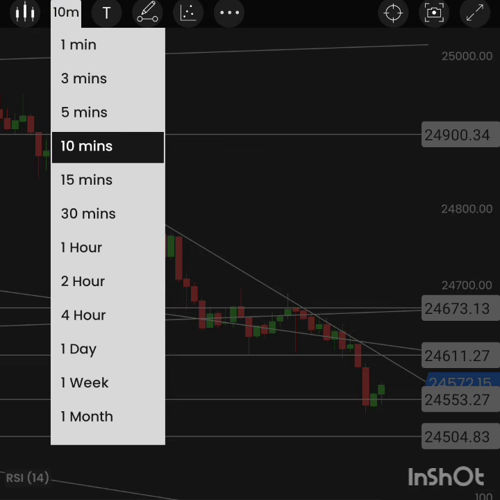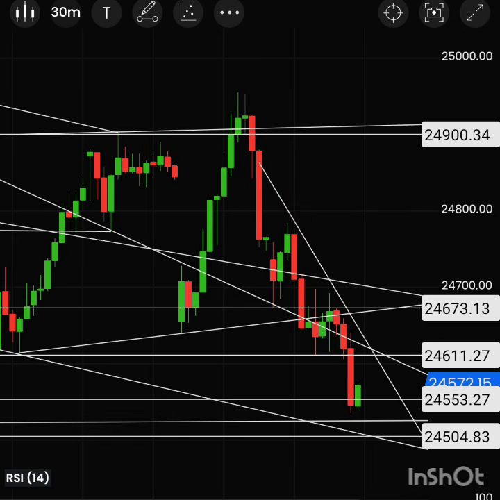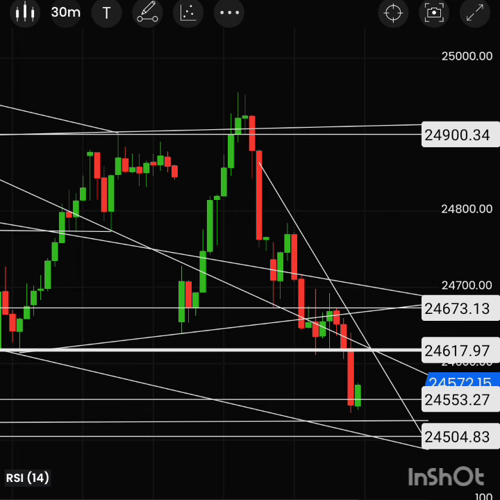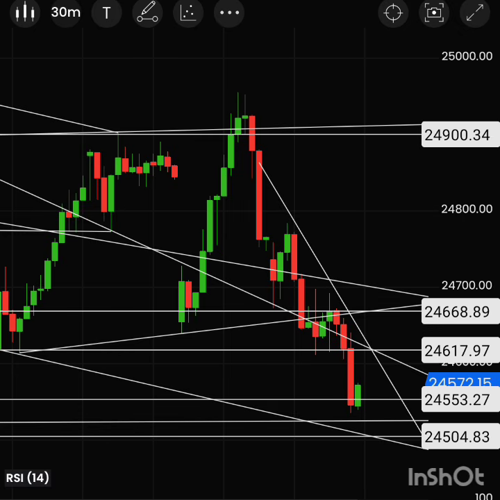And you check in 30 minutes, if any bounce back here, that means the 24,500 range, that was the previous. I will show in the 4-hour chart. So this support is very difficult to cross. If we move towards any bounce back, it will be around the 24,610, 620 range, where we will have a strong resistance. Then above this, if they want to make a little higher level, around the 24,666 range, that means around 24,670, we will have another strong resistance.